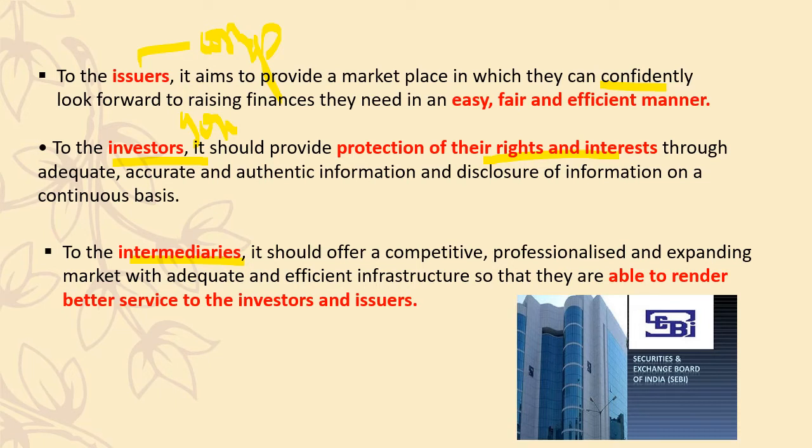Now the third thing is it is helping intermediaries. Intermediaries are banks and other third party people. Your Bajaj Finance, your Mahindra Tech, all these people are there. So what is happening here? It is helping them to provide better services to the investors as well as to the issuers. So these are the three important words which play a very important role. Okay, so there's no need for you to learn 2-3 sentences. You know these words: issuer, investor, intermediary.